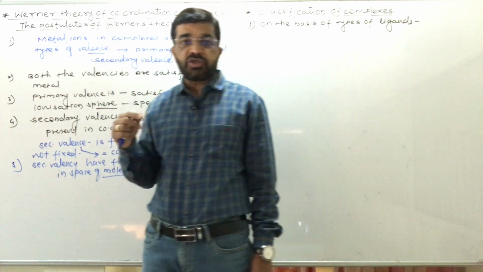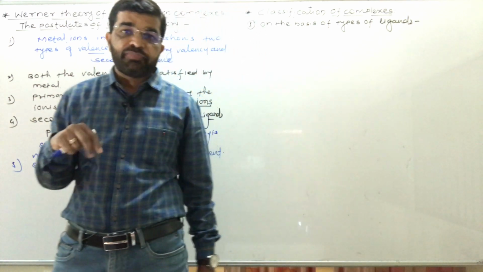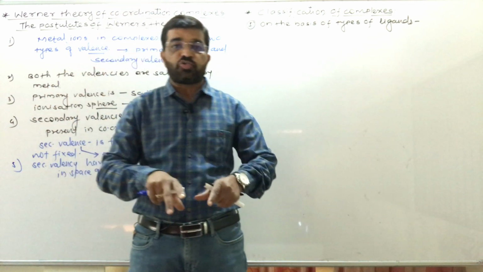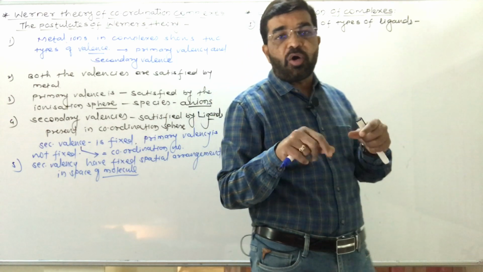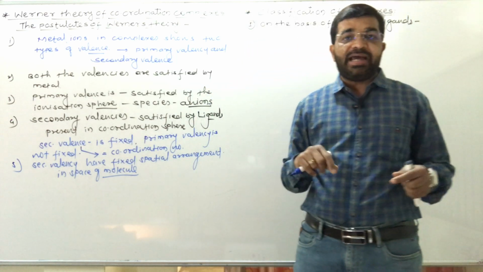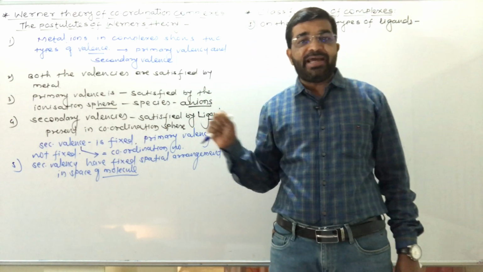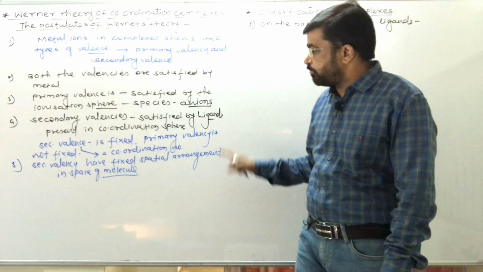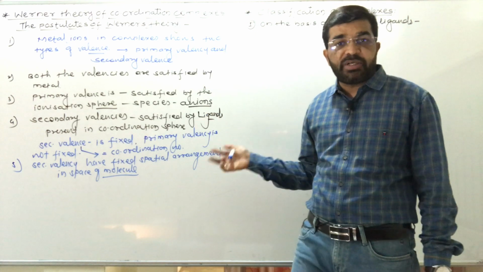The coordination complex has a fixed geometry, which depends upon the number of ligands attached to the central metal atom or ion, as well as the hybridization of that central metal atom or ion. On that basis its geometry is decided.